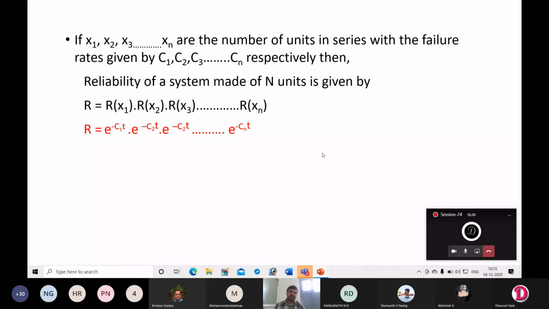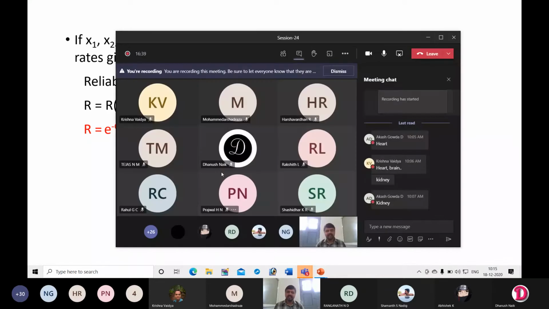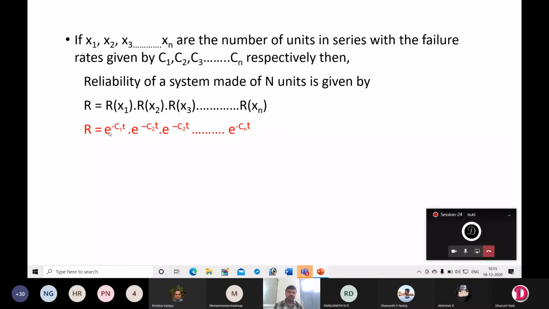Okay, in the previous class we discussed the reliability law and this equation. Reliability will decrease exponentially as time passes. Based on that, we can have this relation: reliability R is equal to e power minus Ct, where C is the failure rate and t is the time.